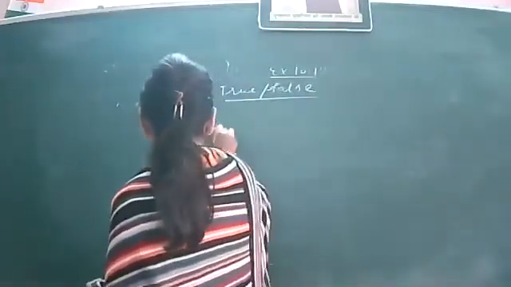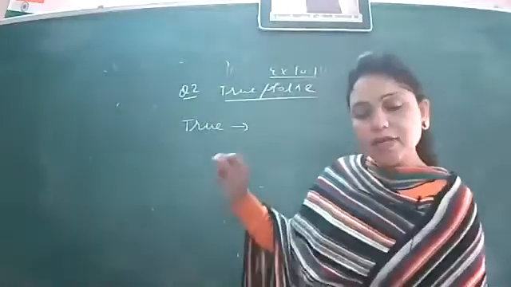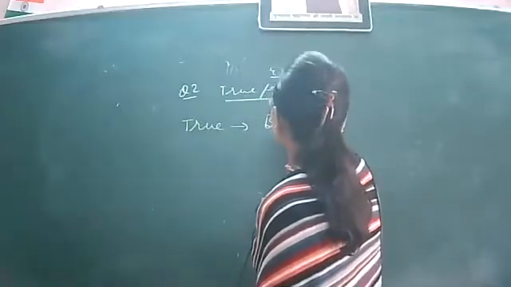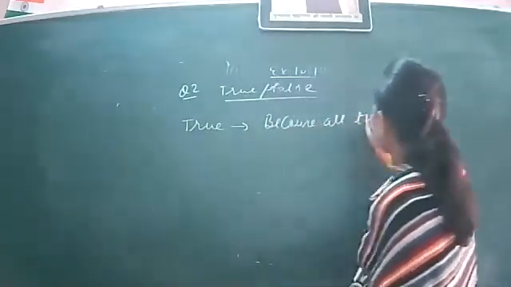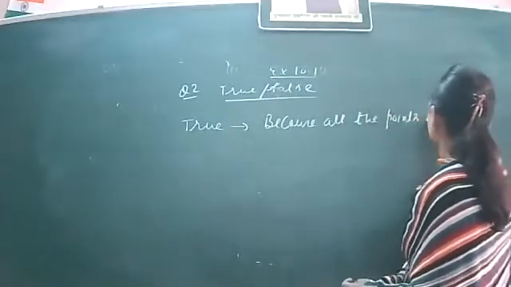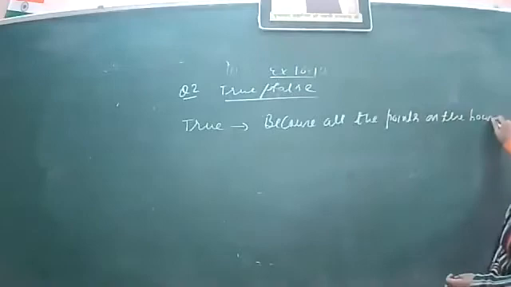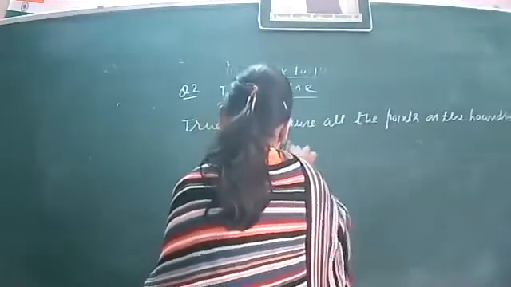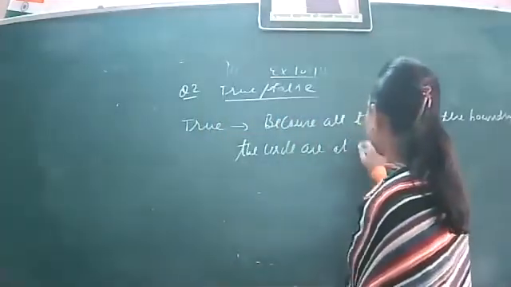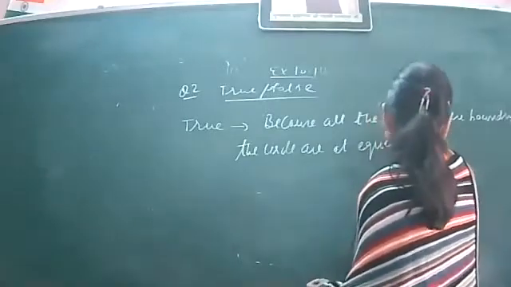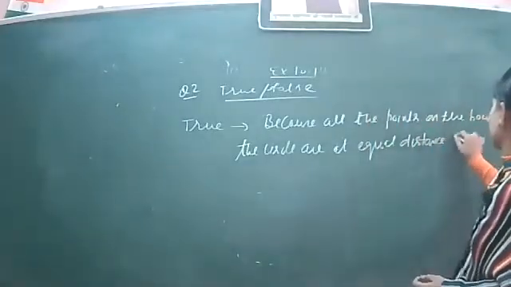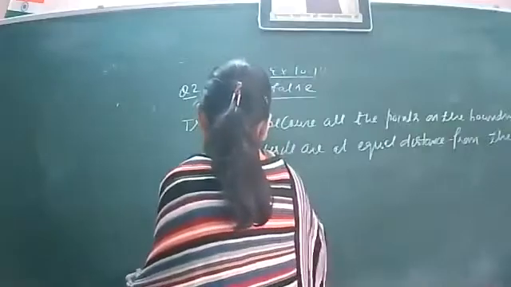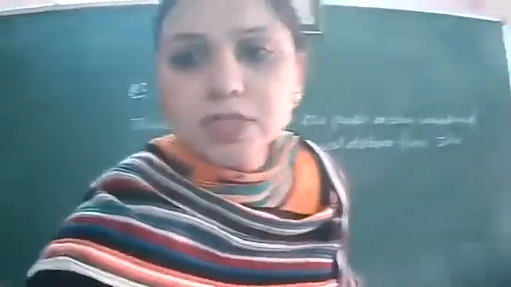This is very much true, and to justify it you will write that because all the points on the boundary of the circle are at equal distance from the center. You have to give a reason for true/false questions; they are to be justified.